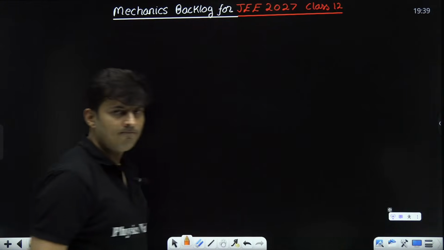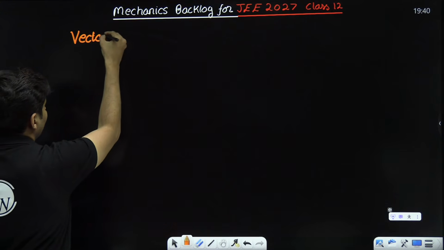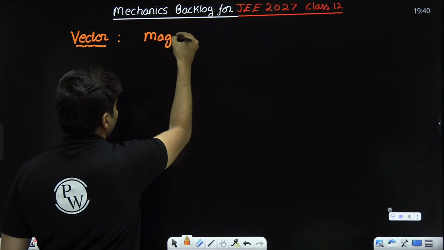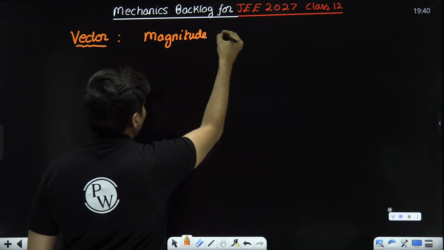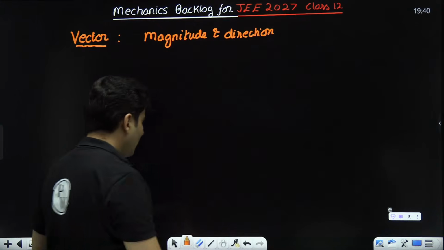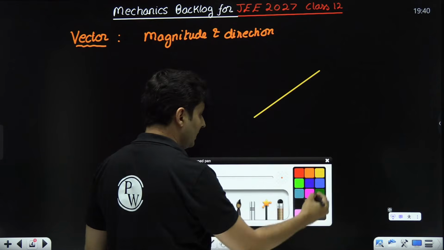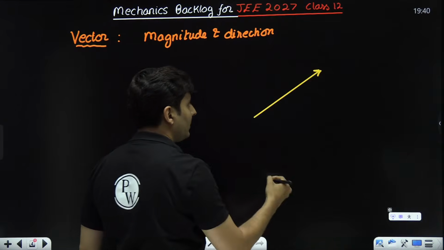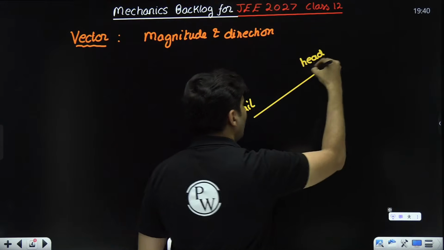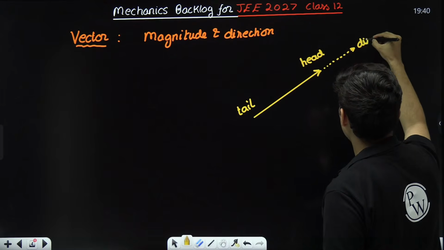See, we all know vector, a vector is a quantity which needs both magnitude and direction for its complete description. And the manner in which we represent a vector is always with an arrow mark, this one being the tail, this one being the head, and the head always points in the direction of the vector.